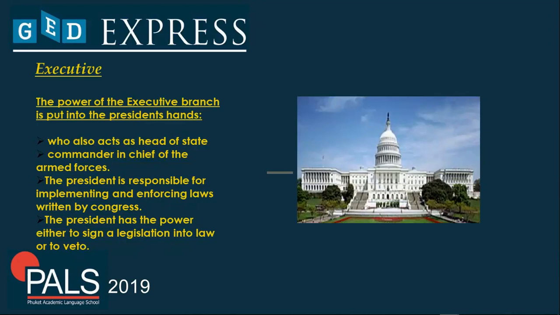He or she is the president who is responsible for implementing and enforcing the laws written by the Congress. So when you say Congress, it's another term also for Senate or senators. The president has the power either to sign legislation into law or to veto. So the responsibility also, he or she has the authority to sign or to veto the proposal of the Congress or the Senate itself.